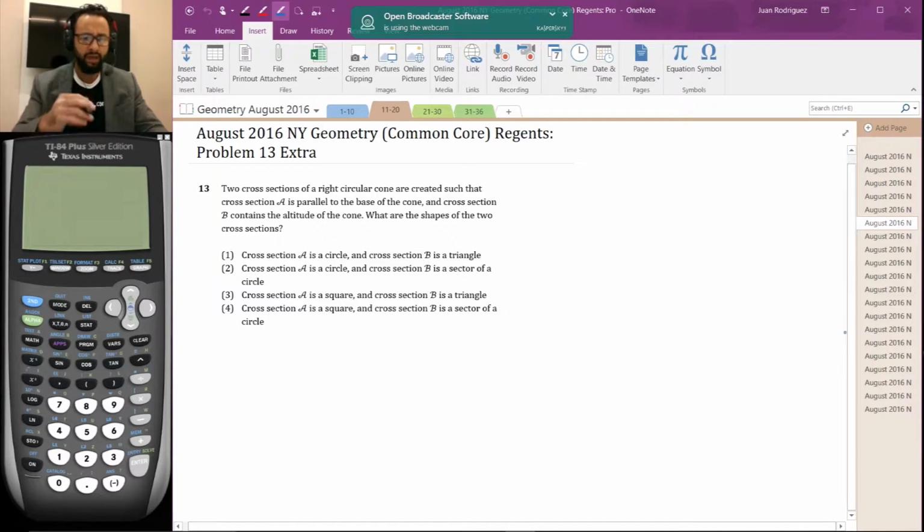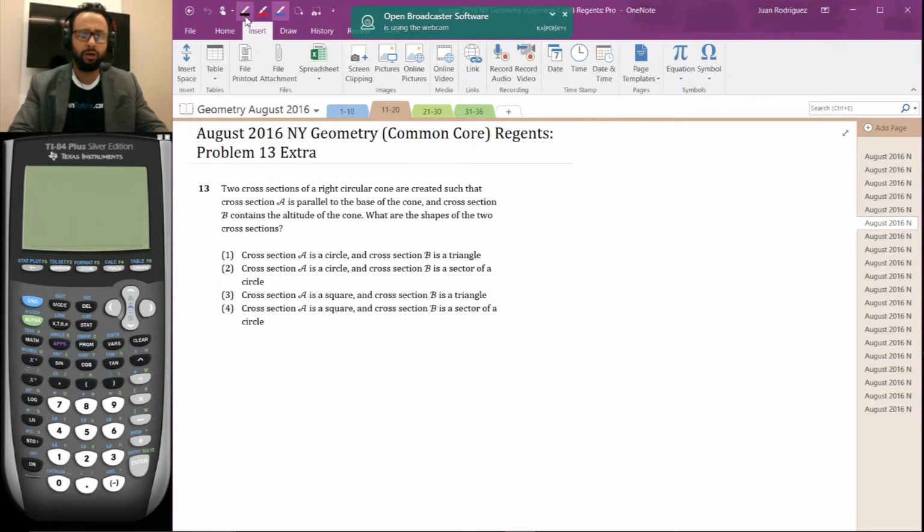Let's see. A is a circle, B is a triangle; A is a circle, B is a sector of a circle; A is a square, B is a triangle; or A is a square and B is a sector of a circle. So definitely hit the pause button, try this on your own, and see if you get the same answer as we do. If you didn't think of drawing a diagram, then now pause the video, draw a diagram and see what you get.